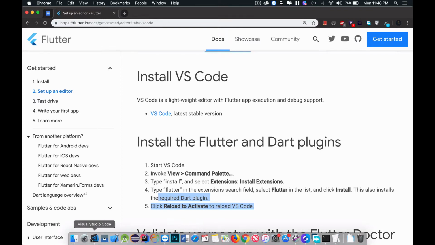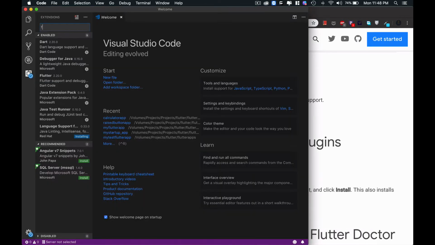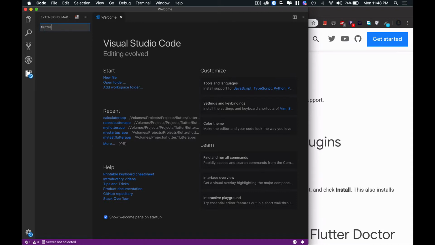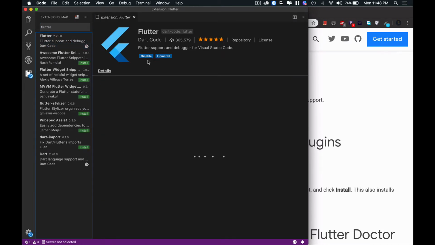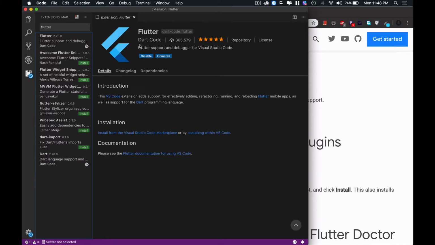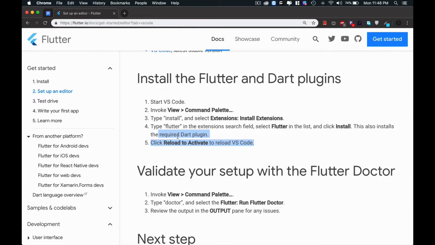In my case I have already installed it. You need to search for Flutter. This is already installed in my system, so that's why it's showing me the option to uninstall Dart Code. Okay guys, so this is installed in my system. Now click reload to activate and reload Visual Studio Code.